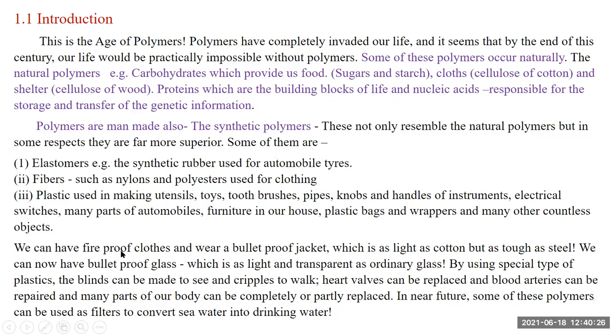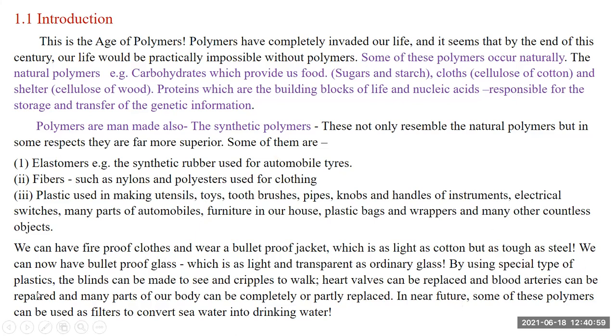Then we have fireproof clothes and bulletproof jackets, light like cotton but tough as steel, made from polymer. We also have bulletproof glass, transparent like ordinary glass but made of a special type of plastic.